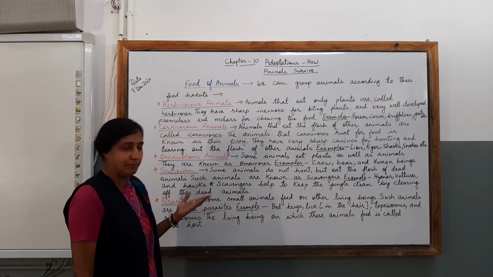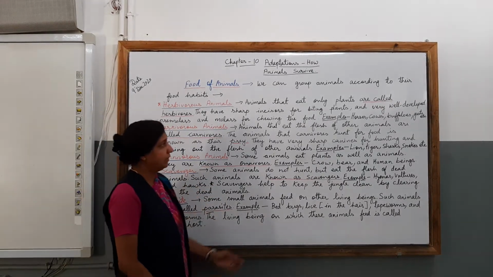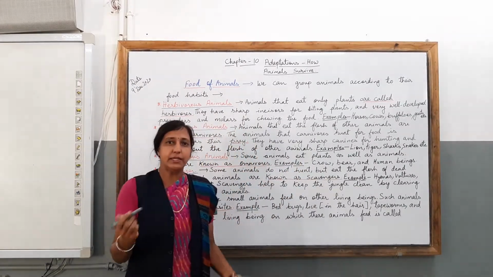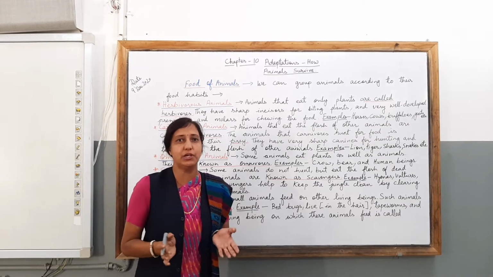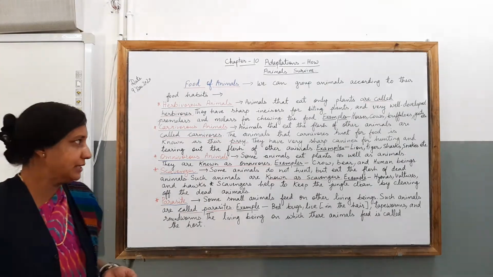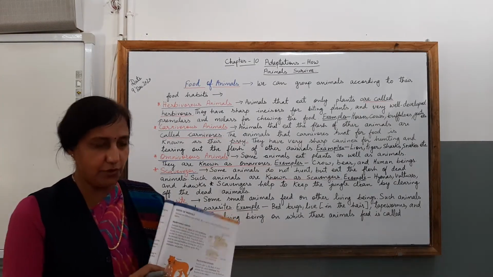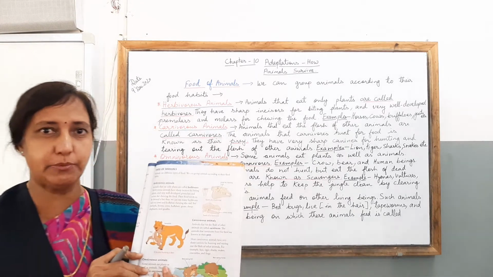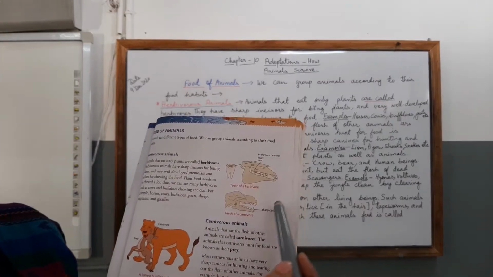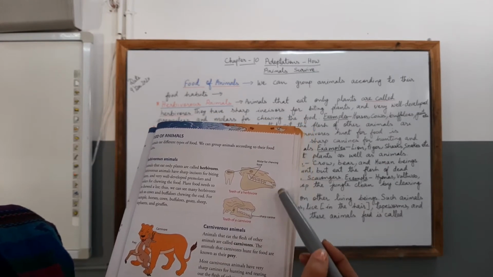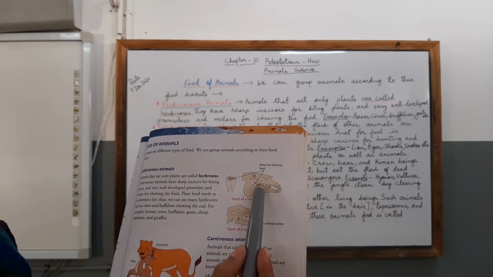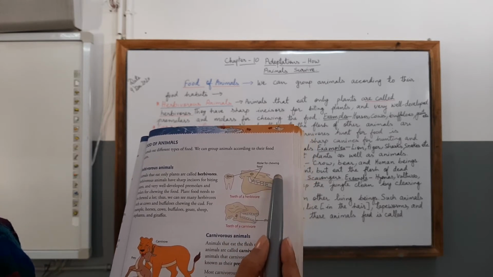And children, what are the examples of these types of animals? Let us see. The kinds of animals are horses, cows, buffaloes, goats. These are some animals which are called herbivorous animals. Here in your textbook also you can see these features of the teeth being given. Just have a closer look at this picture. Here are the types of teeth present for the herbivore animals. You can see these animals have these types of teeth to chew the food.